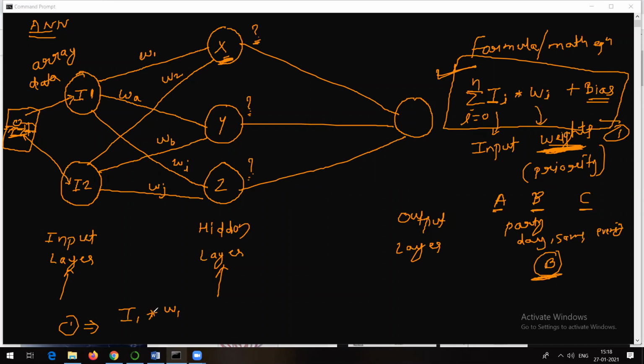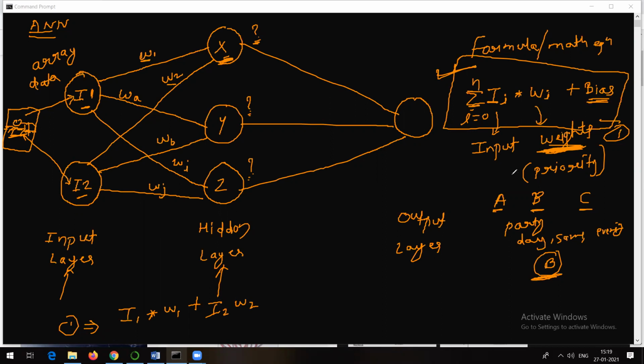I1 into W1. As there is a summation sign here, I will put plus. Next is I2 into W2. So plus, because of the summation sign, and then I2 into W2. Right? Plus bias.